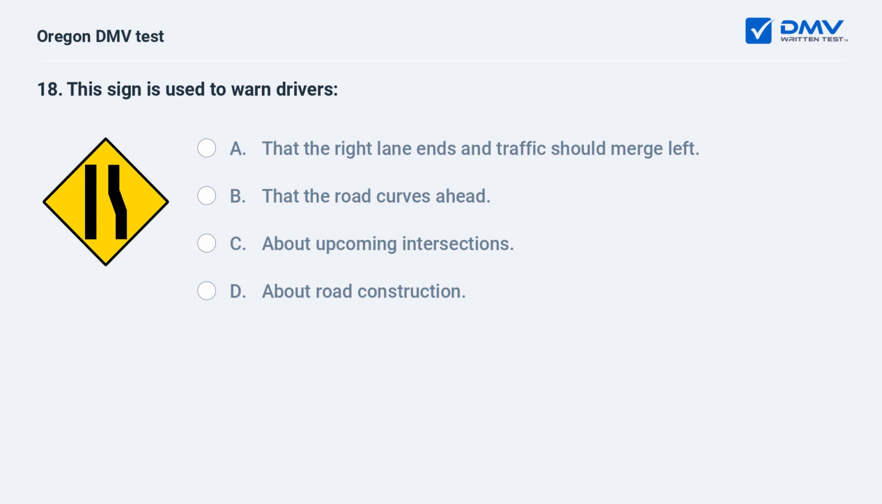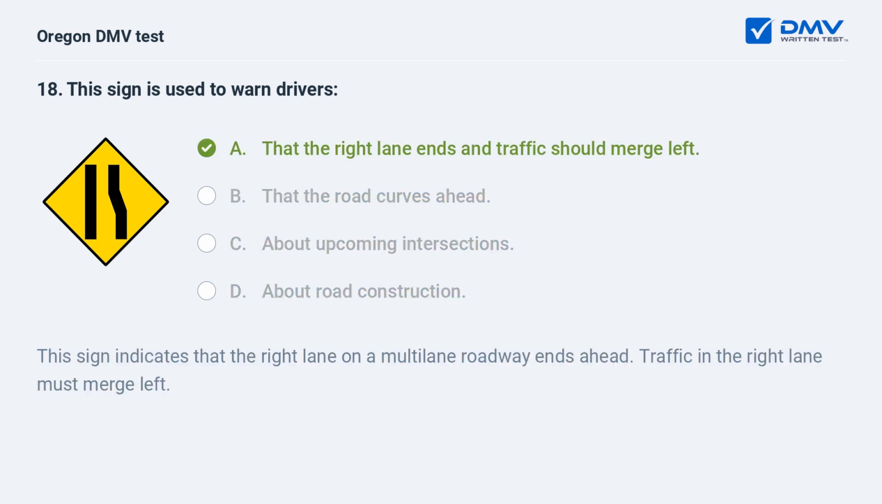This sign is used to warn drivers A. That the right lane ends and traffic should merge left. B. That the road curves ahead. C. About upcoming intersections. D. About road construction. A. That the right lane ends and traffic should merge left.